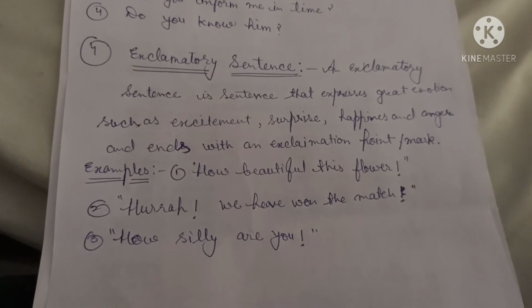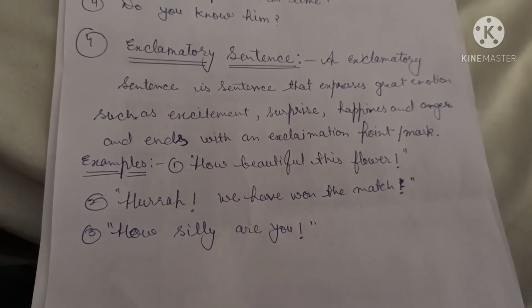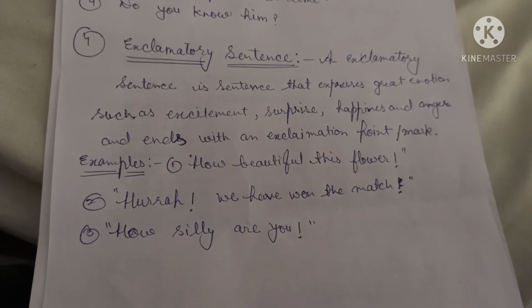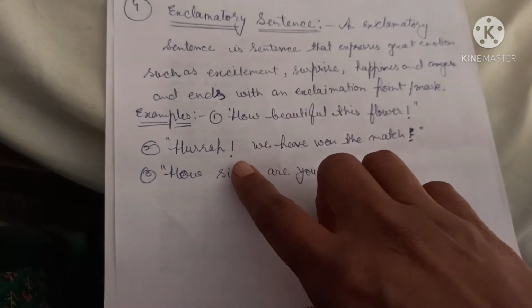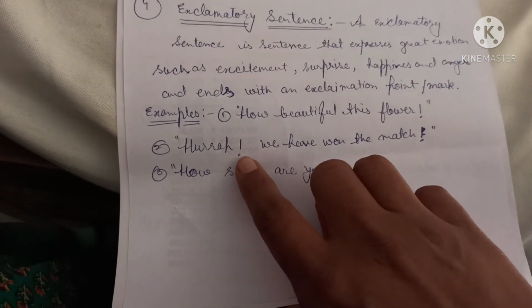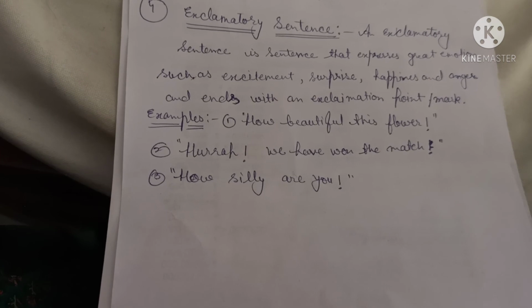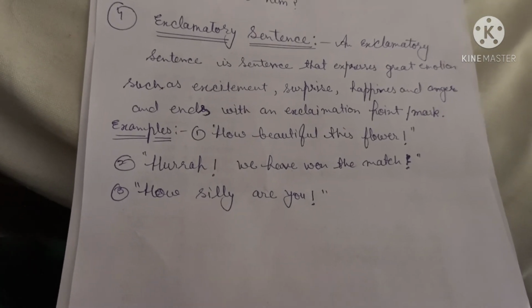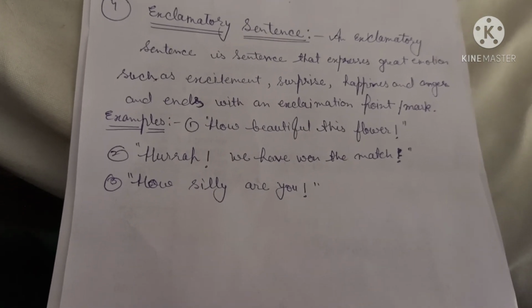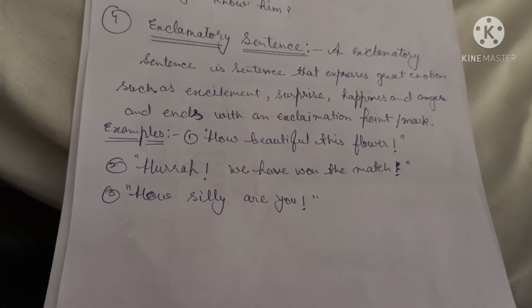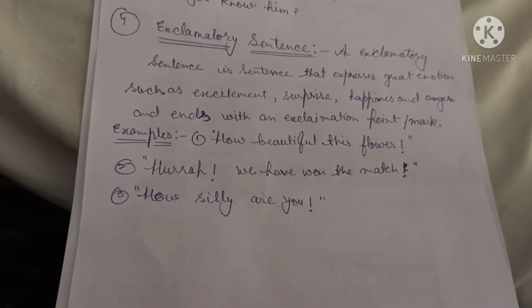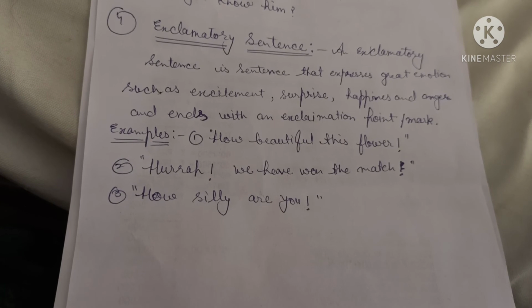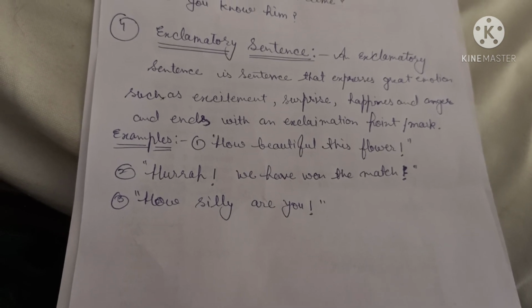And the next example is, Hurrah, we have won the match! There is an exclamation sign after hurrah. So this is an example of an exclamatory sentence. We are showing our excitement in this sentence. And the last example of an exclamatory sentence is, How silly are you!